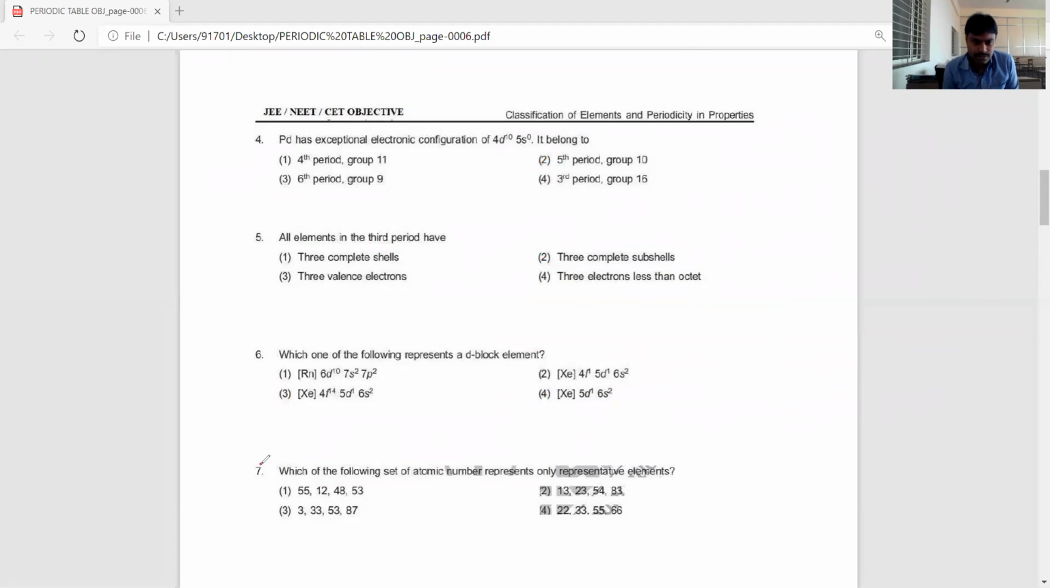Let's see the seventh question. Which of the following sets of elements belongs to representative elements? Representative elements means what, dear students? Yes, ma'am, representative elements means S and P block elements, except zero group.